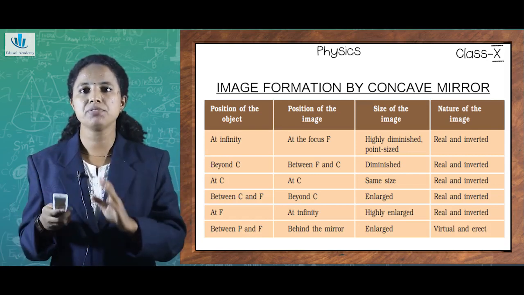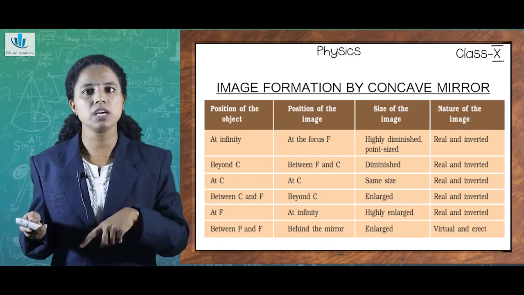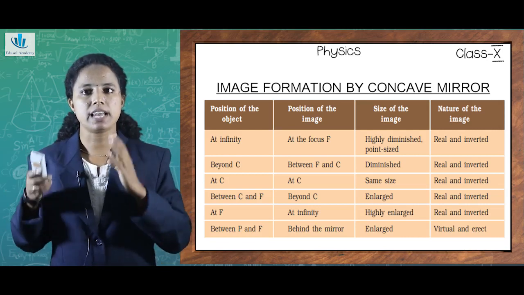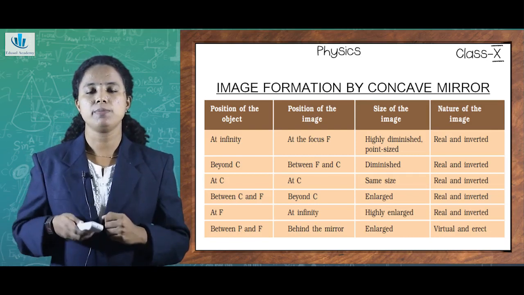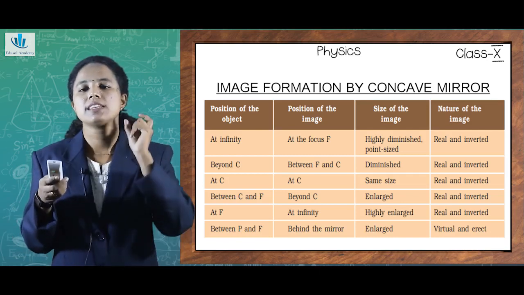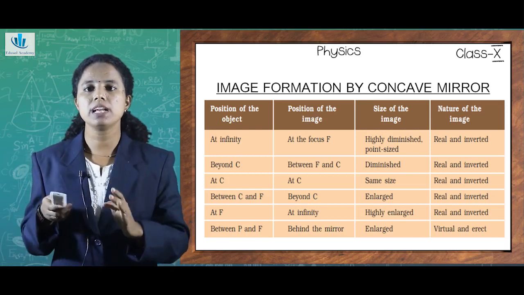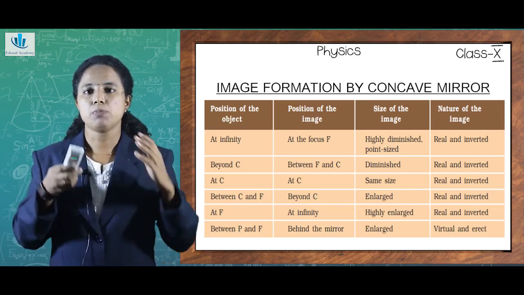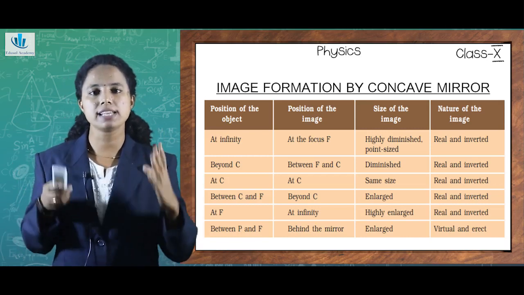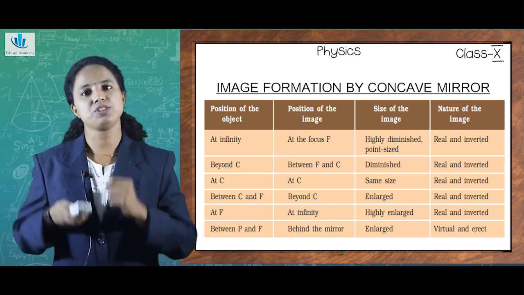When the object is at F, the position of the image will be at infinity, and vice versa: when the object is at infinity, the image will be at F. The size of the image, when the object is at F and the image is at infinity, will be highly enlarged, real and inverted. So you need to take special concern for the sixth position. That is, when the object is placed between P, the pole of the mirror, and F, the principal focus, the position of the image will be behind the mirror. And that too will be enlarged, virtual as well as in an upright or erect position.